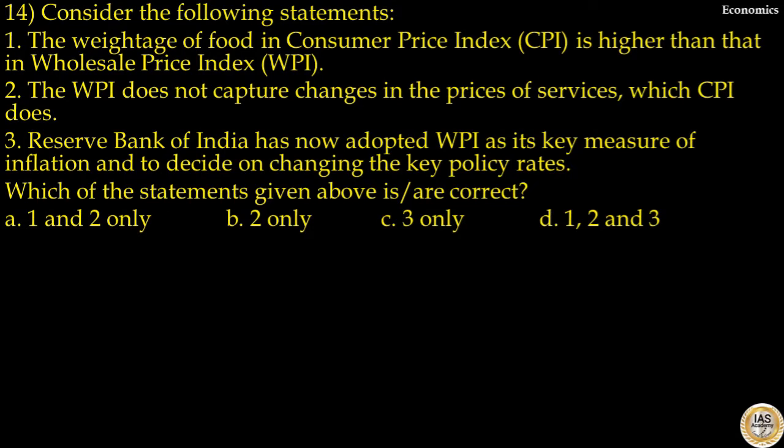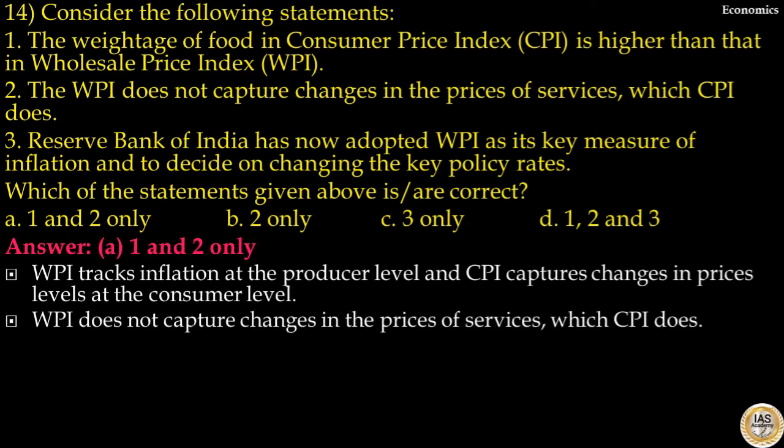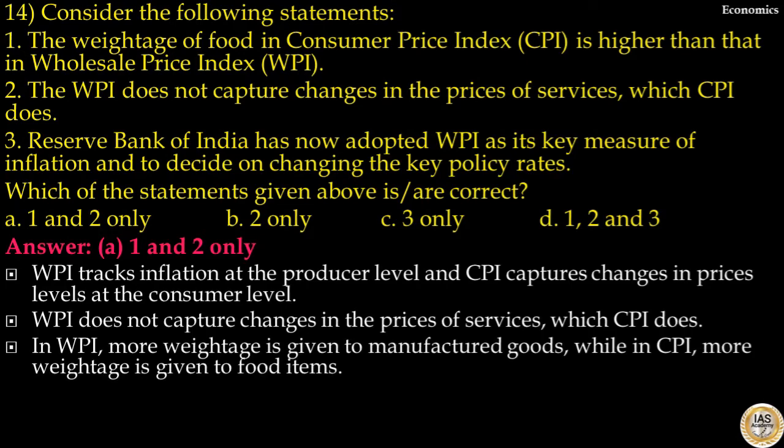Here, answer to this question is option A. Statement 1 and 2 are correct. WPI tracks inflation at the producer level and CPI captures changes in price levels at the consumer level. WPI does not capture changes in the prices of services, which CPI does. Hence, statement 2 is correct. In WPI, more weightage is given to manufactured goods, while in CPI, more weightage is given to food items. Hence, statement 1 is correct.